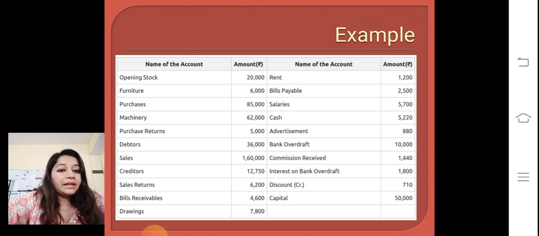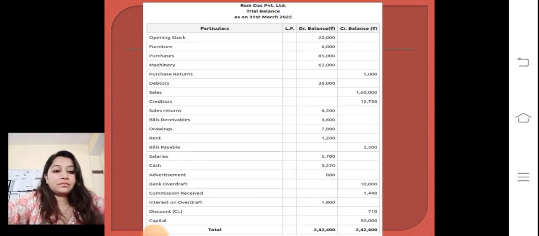Next, rent, bills payable, salary, cash, advertisement, bank overdraft, commission received, interest on bank overdraft, discount and capital, and these are the amounts in the next column. Based on this example we will prepare our trial balance.